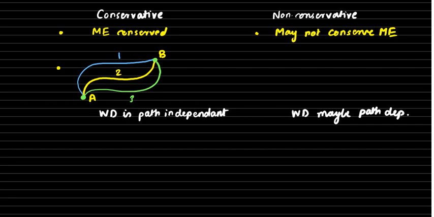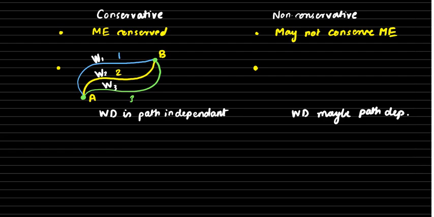So why are we saying maybe? In most of the cases it is. In some few cases it may momentarily, in that particular example, be independent of path. However, that does not mean that for that particular force it will always be independent of path. Whereas in case of conservative forces, work done is inevitably always independent of the path. So here in this case, work done in path 1 is going to be the same as work done in path 2, which is the same as work done in path 3.